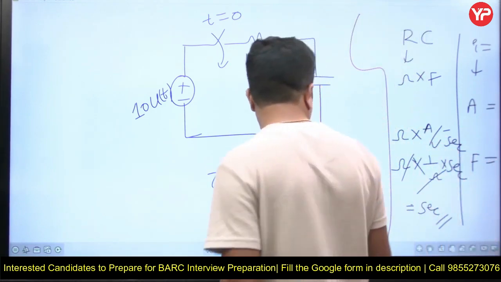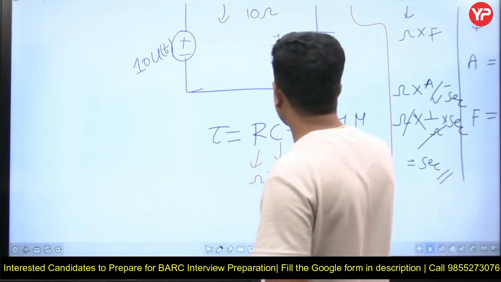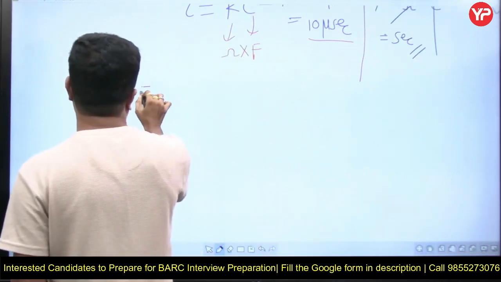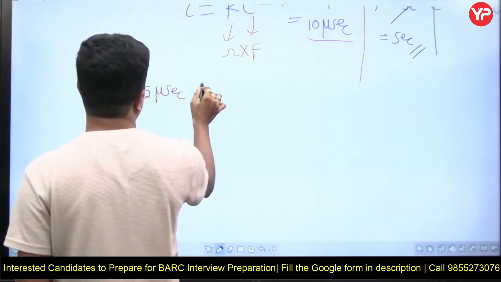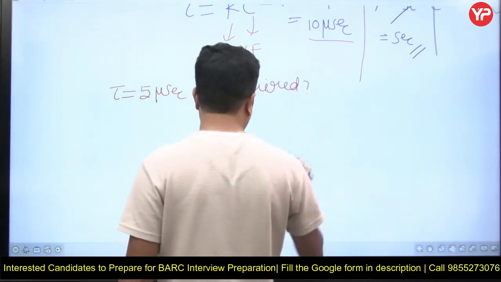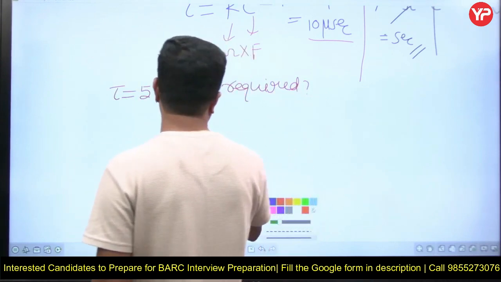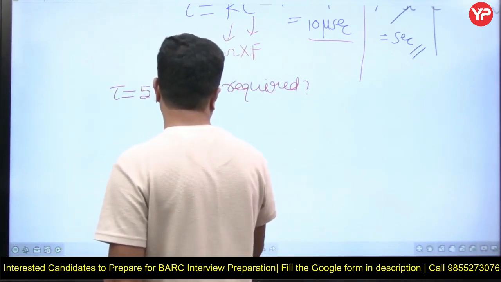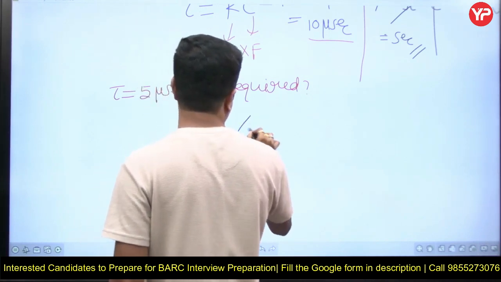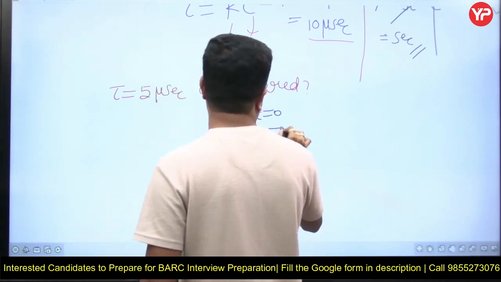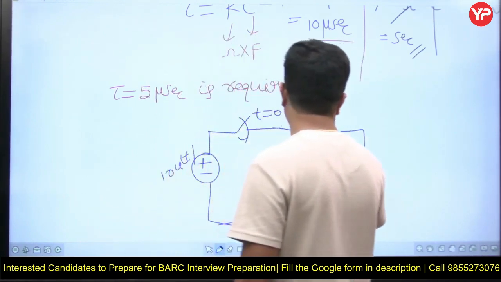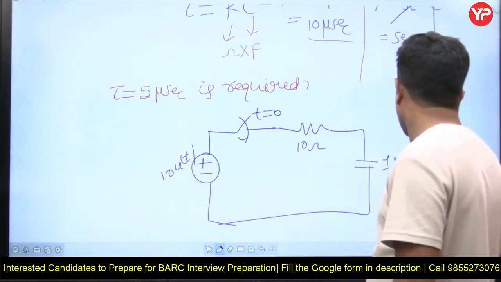But if tau equal to 5 microseconds is required, then this is the circuit, this is 10 into u of t, the input, and we are not disturbing the input at all. This is the resistance, this is the capacitance: 10 ohm and 1 microfarad.